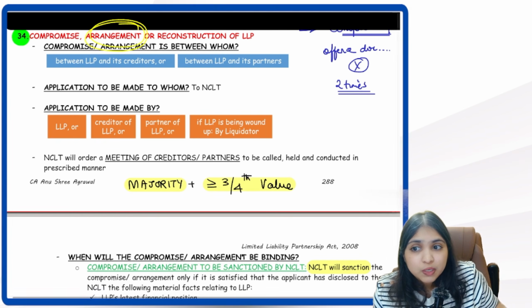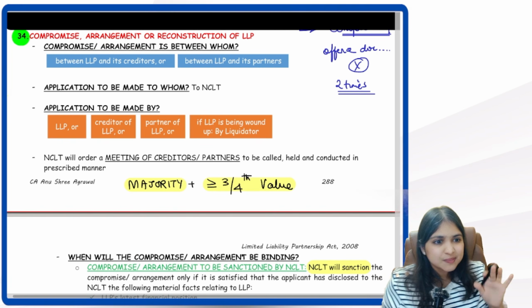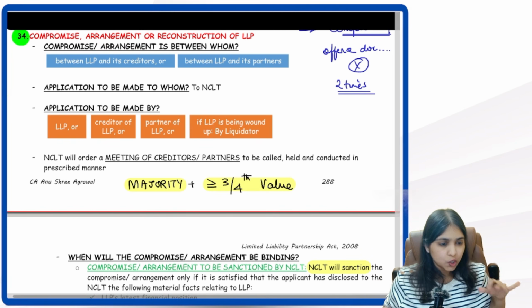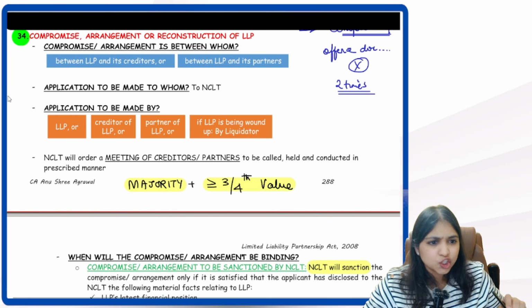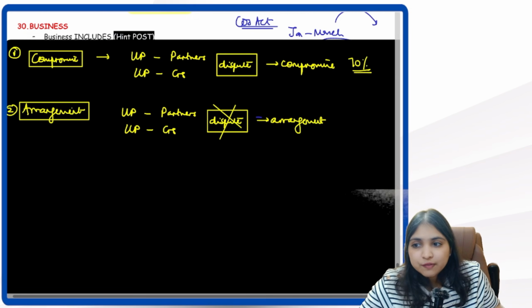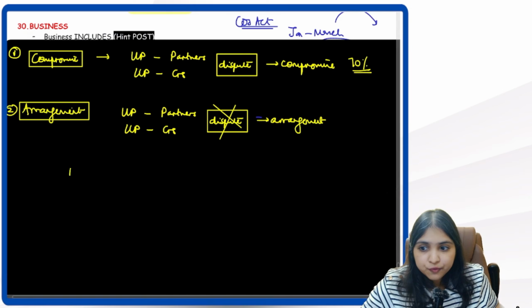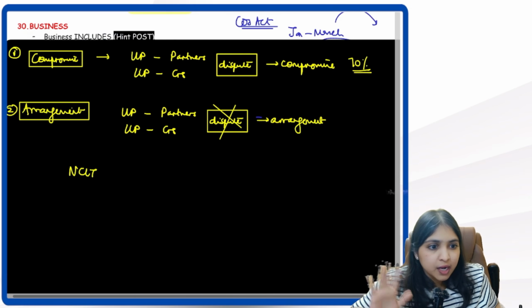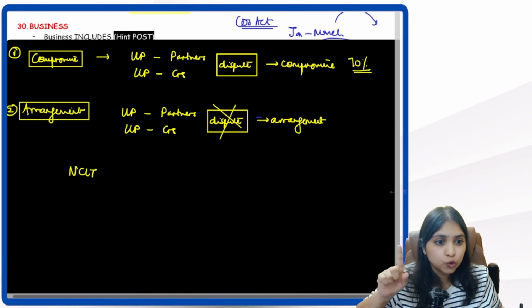In arrangement, what happens? Here, there's no dispute going on. We're just reorganizing the contract. Okay. Reconstruction, we'll come to that later. Let's talk about compromise and arrangement first. So if there's a compromise and arrangement, first of all, we will have to go to the NCLT. We can't do this without NCLT's approval.